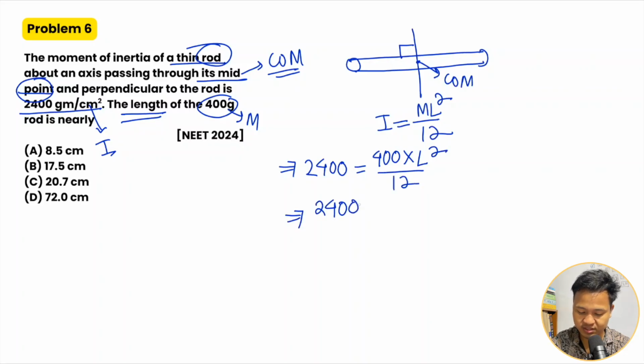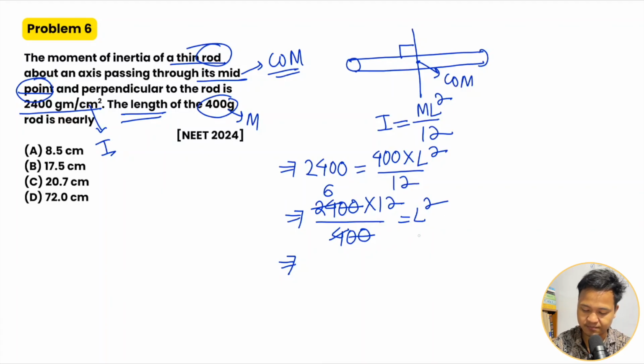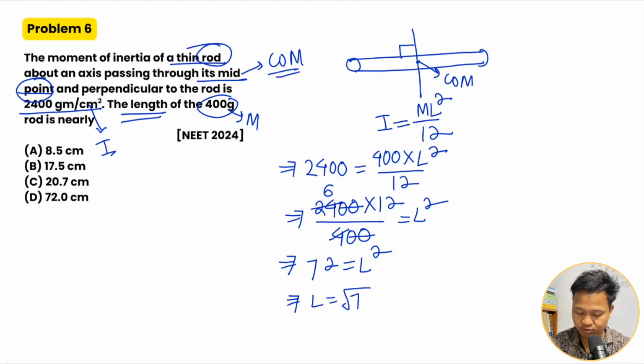So you transfer everything: 2400 into 12 divided by 400 is equal to L squared. The 0 gets cancelled out. 4 6s are 24, 6 2s are 12, 6 1 is 6, 7. So this is L squared, and L will be root over 72. Approximately, what is root over 72? Here I have 8 8s are 64.